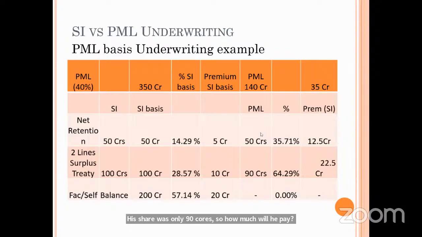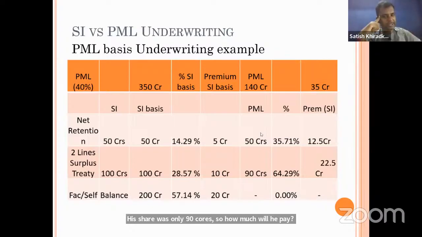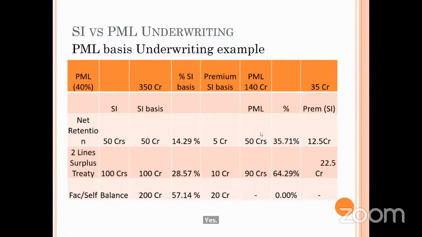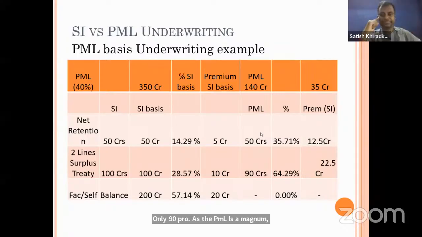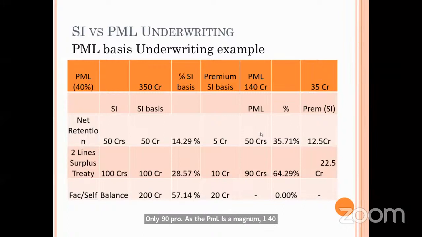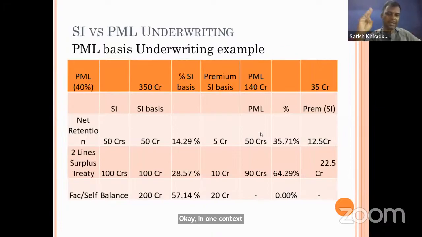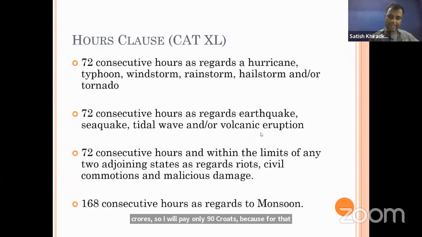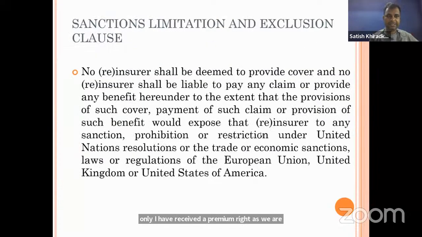210 crores. 210 crores will be paid by the reinsurer, you are saying. Okay. Any other answer? Only 90 crore, as the PML is the maximum 140. Correct. So refer back to the insurer. In one context, you are very much right, madam, that his share is only 90 crores. You will say that I have received a premium for 90 crores, so I will pay only 90 crores because for that only I have received a premium. But as we are discussing this,